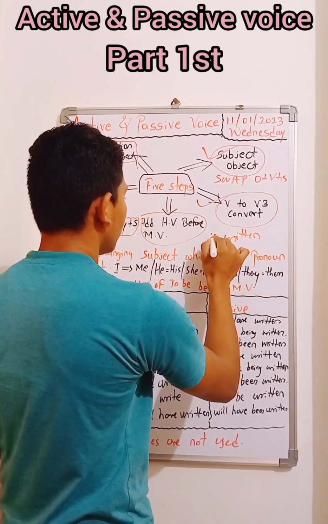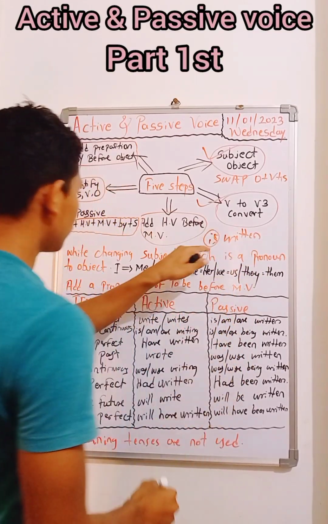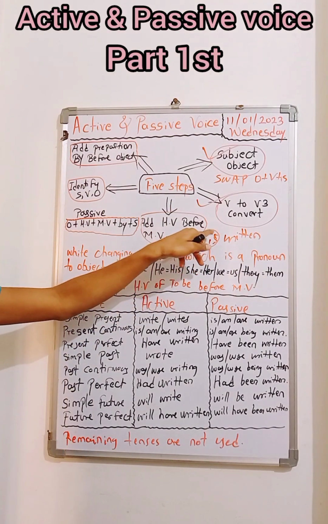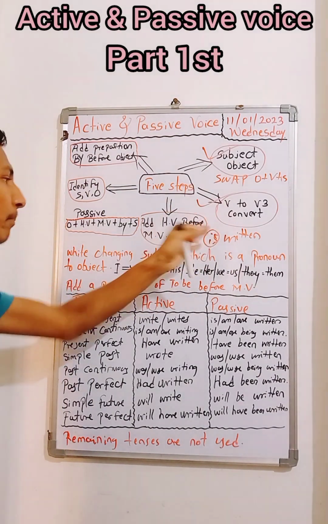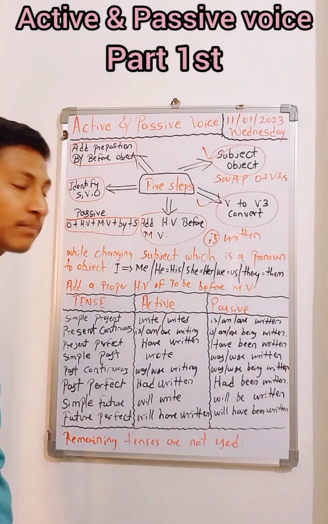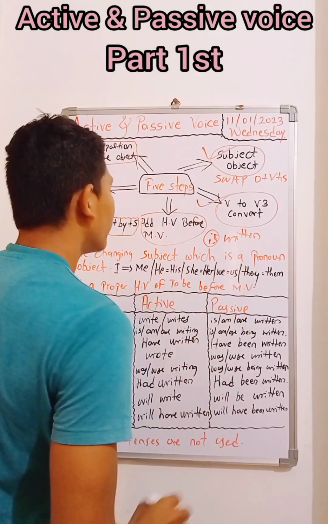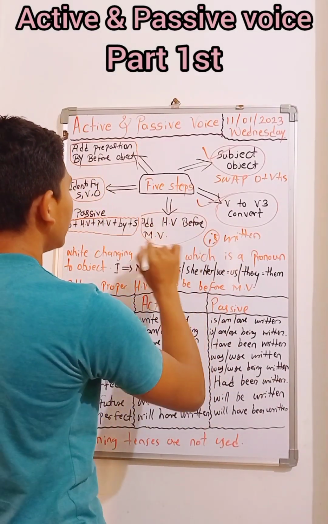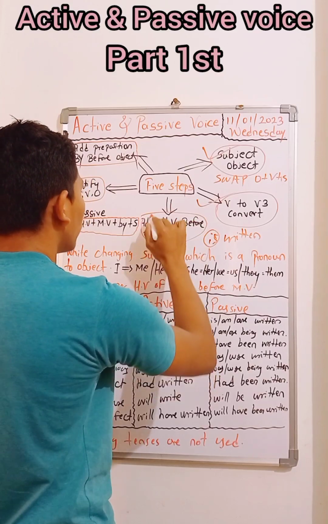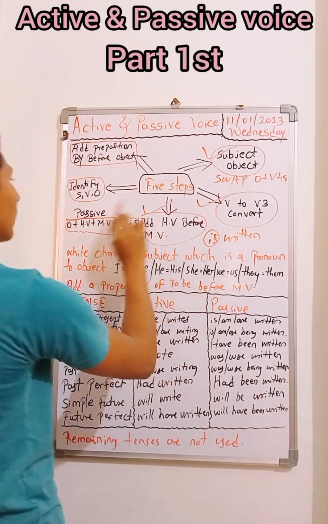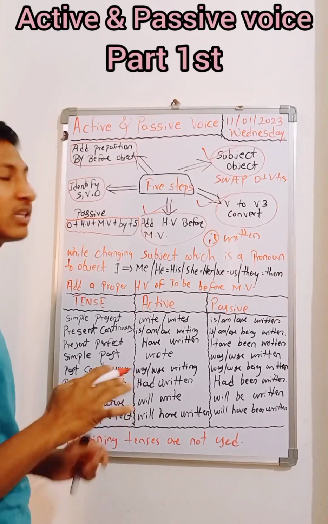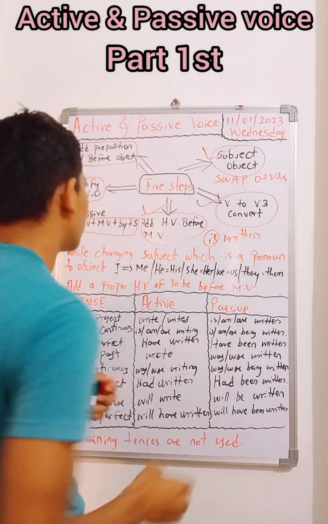"Is written" means here the auxiliary verb came before the main verb. Okay, the auxiliary verb came before the main verb. That's what we call HV, or helping verb, before the main verb. These are all the short forms: HV, MEV, O, and S. These are all the short forms that you have to keep in your mind always.